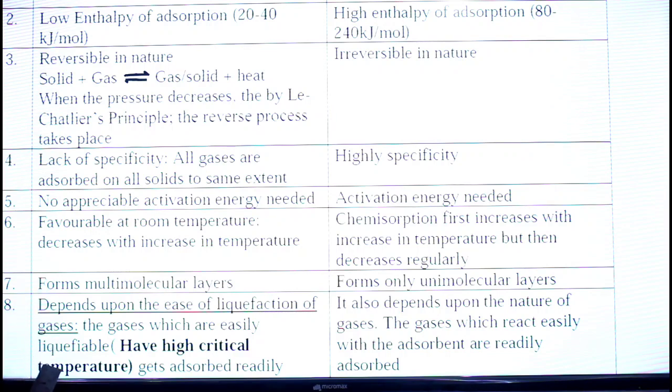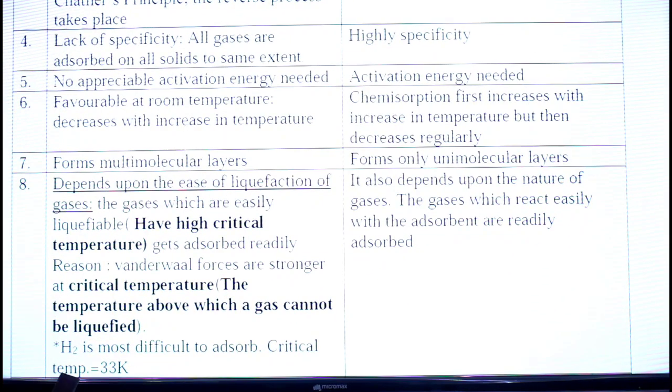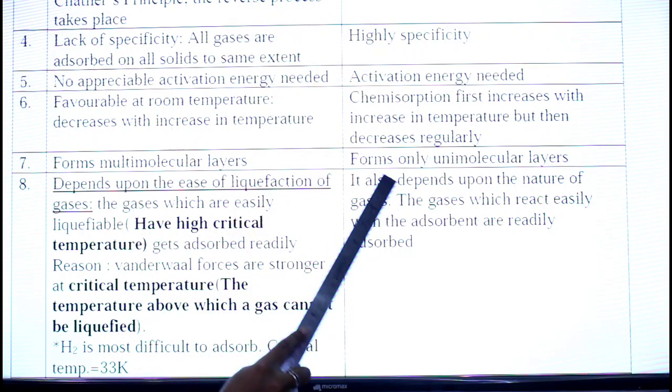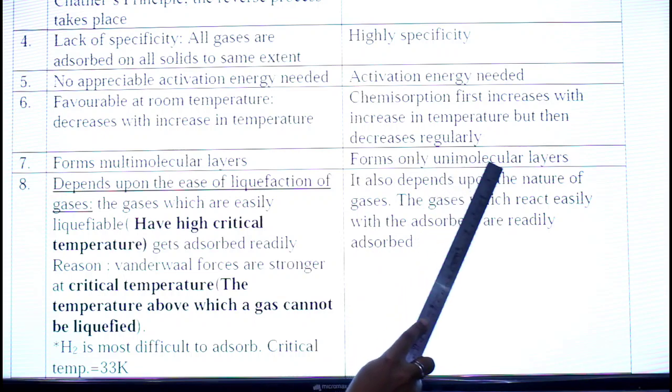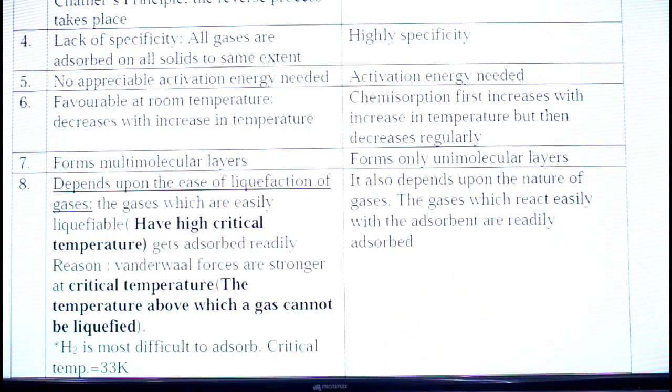Then the seventh point of difference is that physisorption can form multi-molecular layers because weak forces are there. So on the adsorbent, one layer will be there, then above that a second, then a third, and so on by weak forces. Whereas in case of chemisorption, as chemical bonds are being formed, only unimolecular layers can be there.